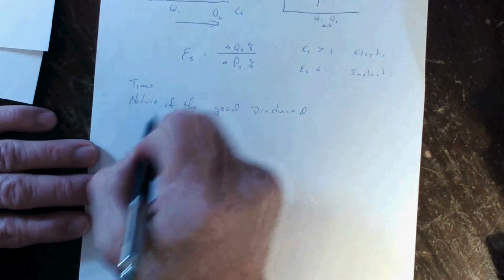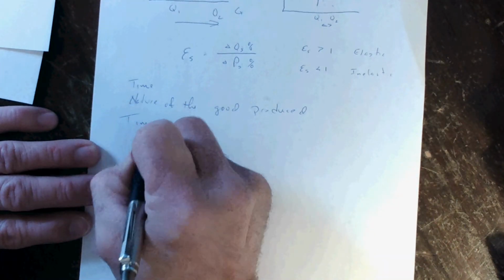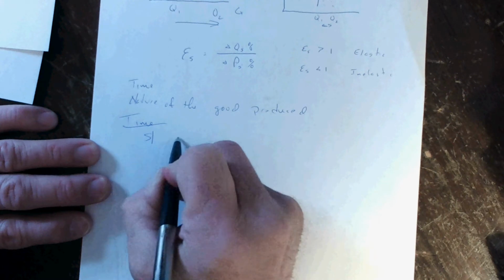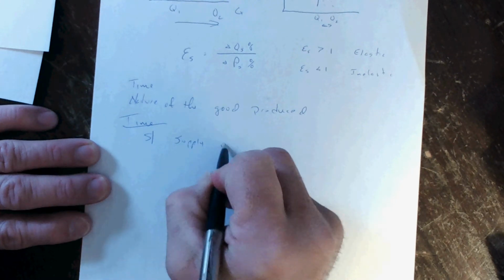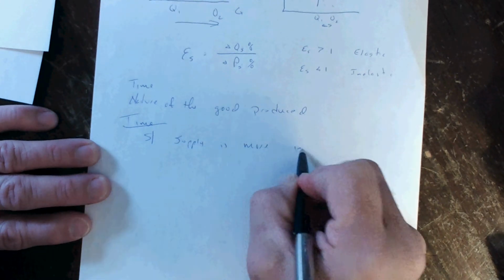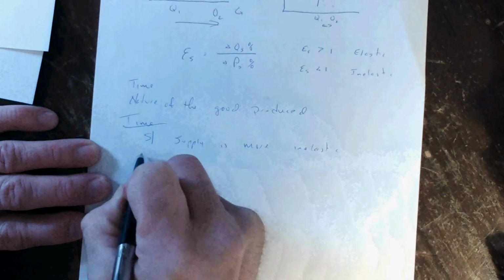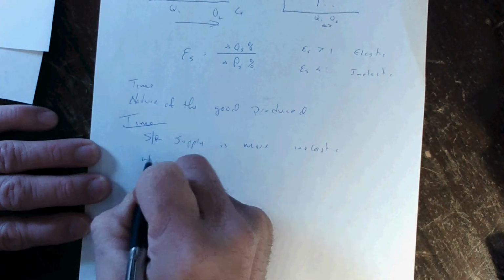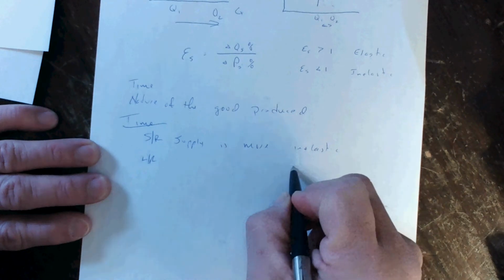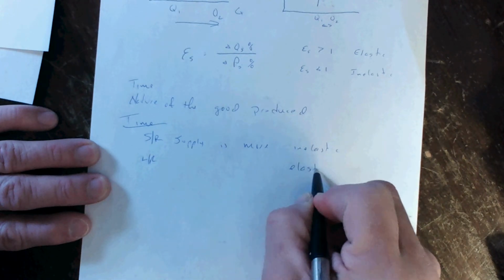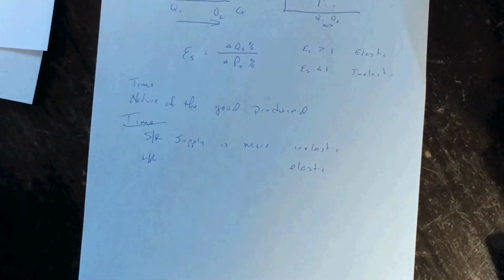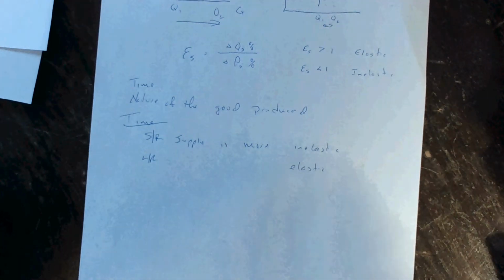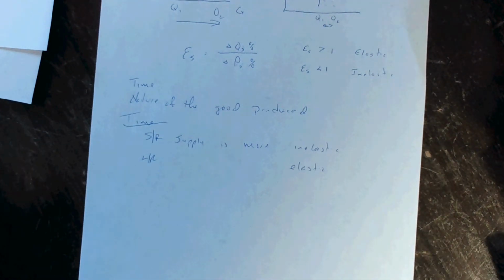In the short run, let's talk about time first. In the short run, supply is more inelastic. In the long run, supply is more elastic. Given an immediate change in price, businesses may not actually be able to change their production output, but over time they may be able to react to the change in price.